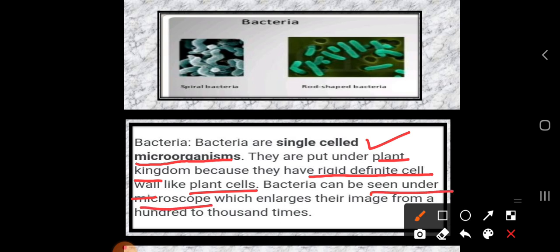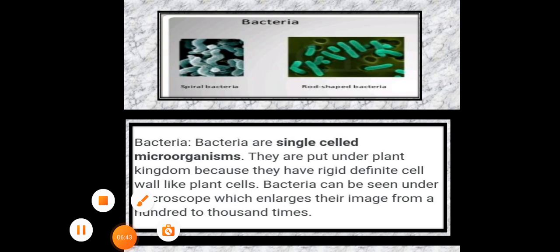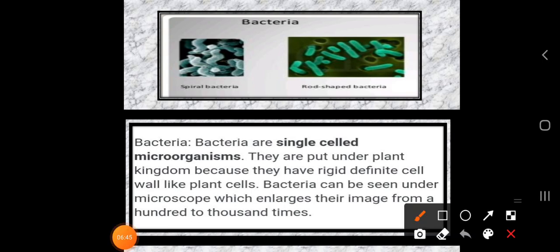Bacteria can be seen under a microscope which enlarges their image from 100 to 1000 times. Just keep in your mind this thing, that bacteria can be seen under a microscope. As you know, microorganisms can be seen with the help of a microscope, which enlarges their image from 100 to 1000 times.